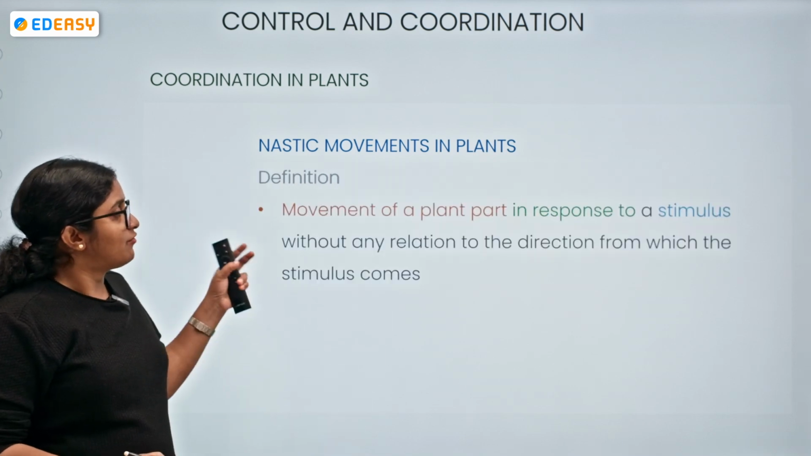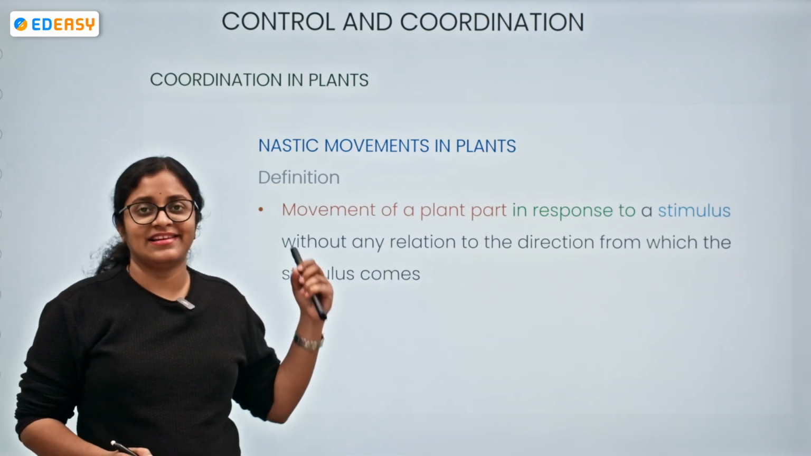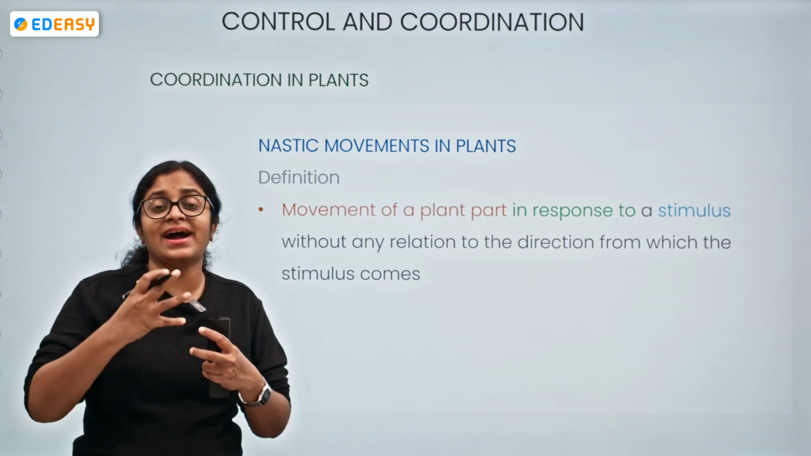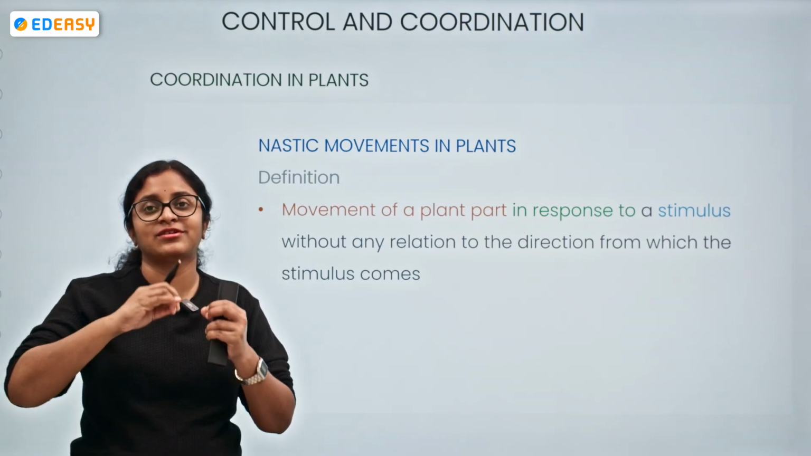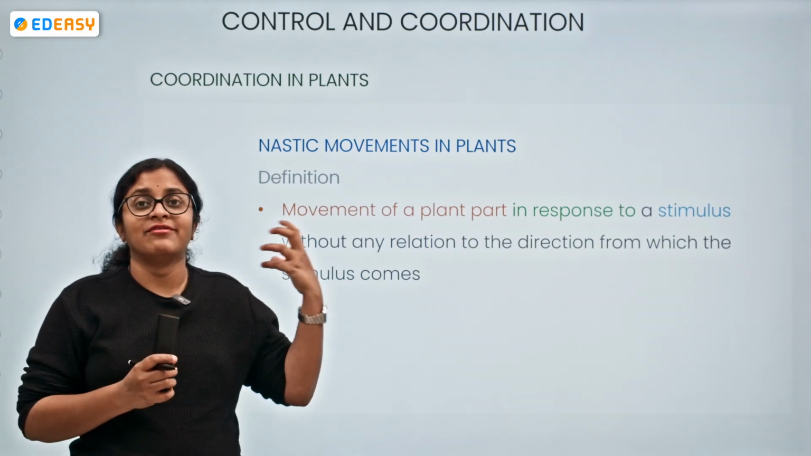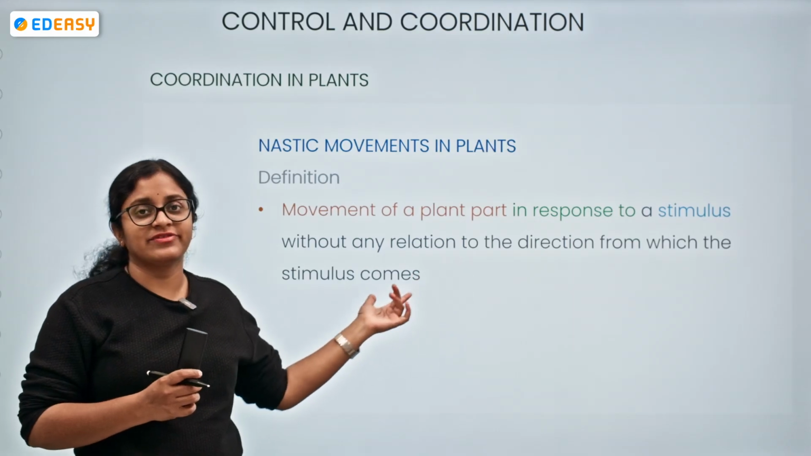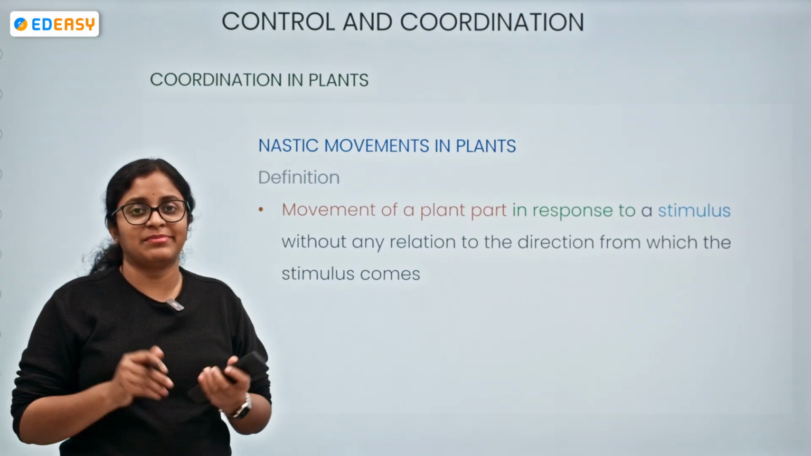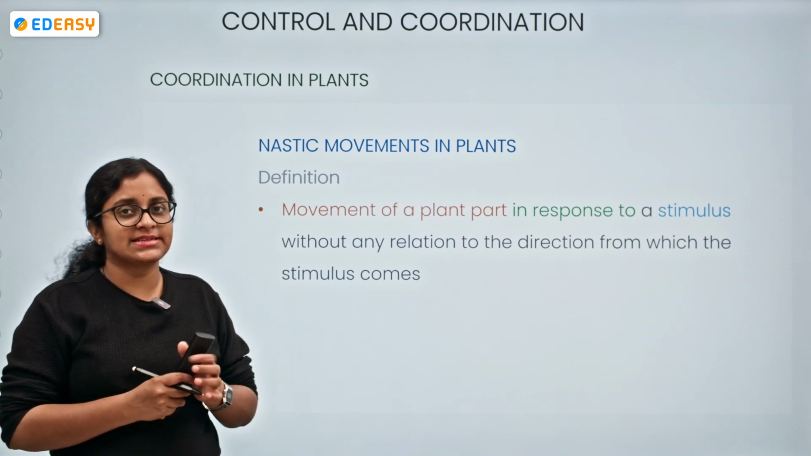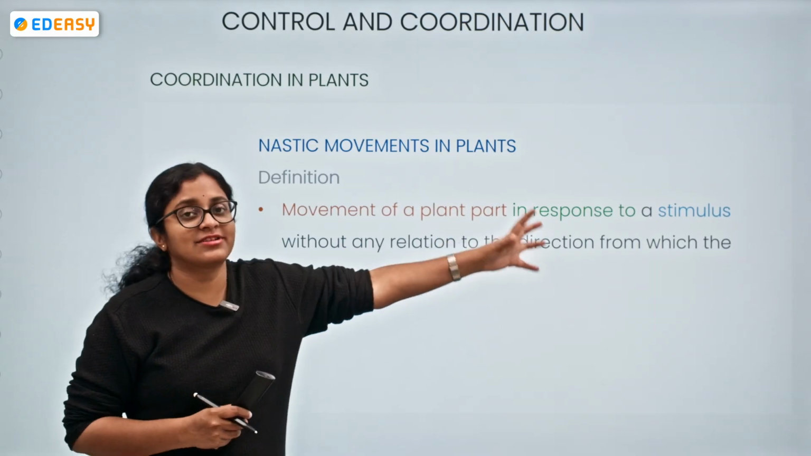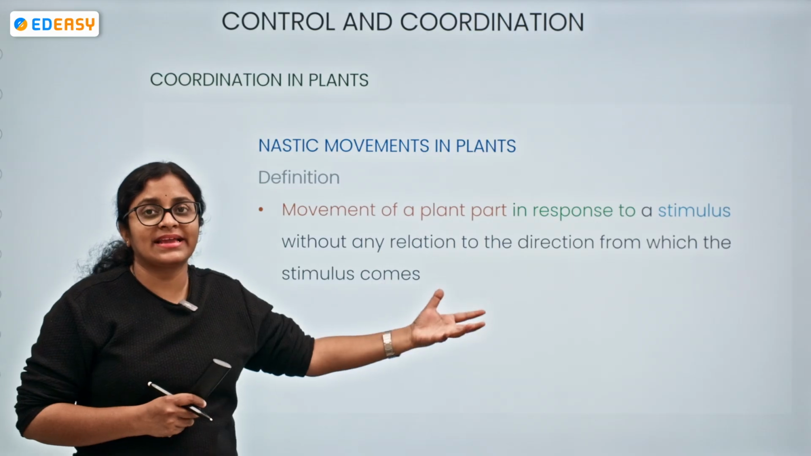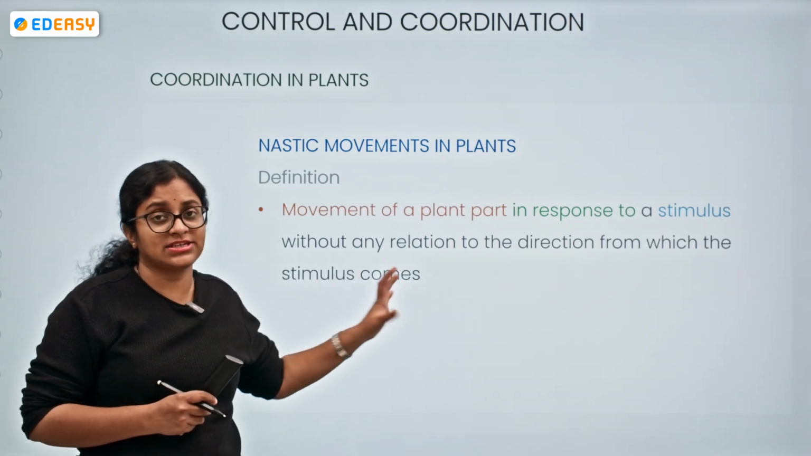So, what does the definition actually mean? Let me tell you, it is a movement of a plant, particularly a part associated with the plant, with respect to some stimuli. This movement happens without any relation to the direction from which the stimulus comes. For example, the touch me not plant: you are touching it and it is folding its leaf. So we can say there is a movement of a plant part in response to a stimulus. There is no relation to the direction from which the stimulus comes.